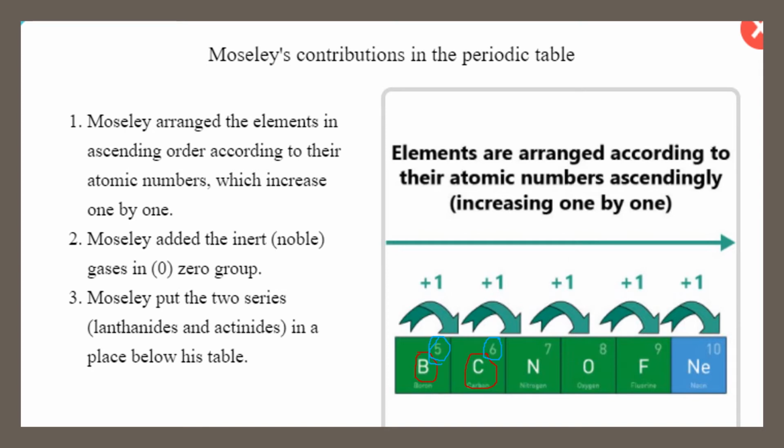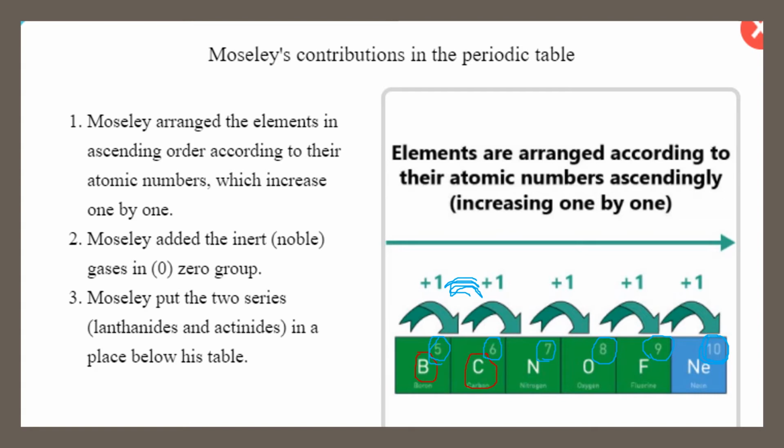So each element is increased by 1 from the previous element. So nitrogen will be 7. Oxygen will be increased by another 1, so the atomic number of oxygen is 8. And by adding another 1, fluorine will be 9. And at the end of this period, we will find neon, which has atomic number equal to 10. So each element increases by 1 from the previous element.